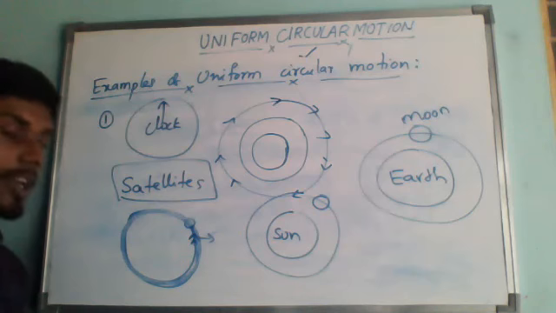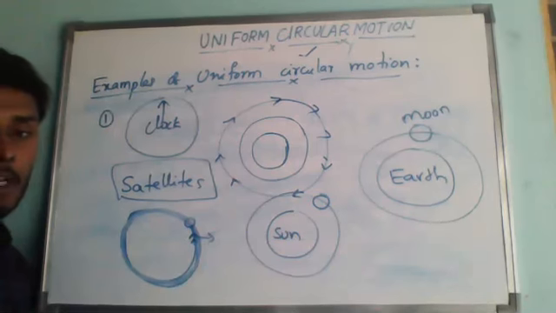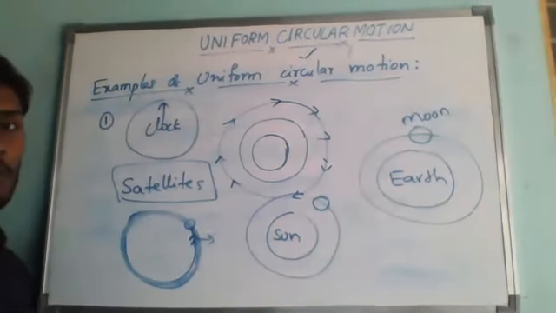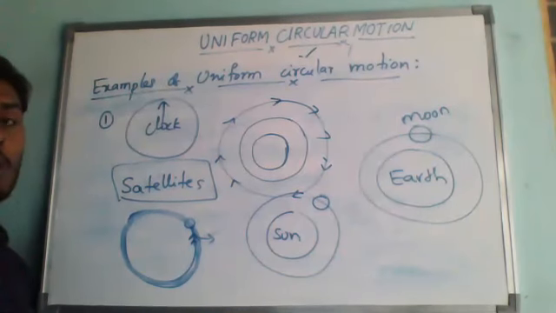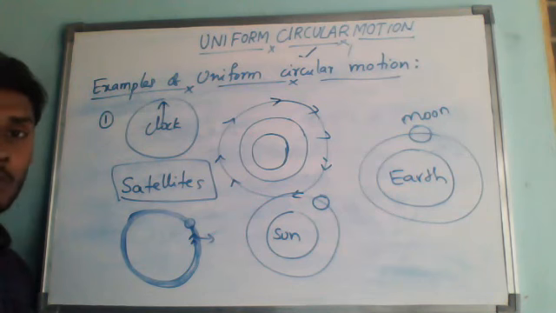You can write: satellites around the earth, moon around the earth, earth around the sun, or an athlete or cyclist in a circular path, or the tip of the seconds hand of a watch, which exhibits uniform circular motion on the circular dial of the watch. These are all examples of uniform circular motion.